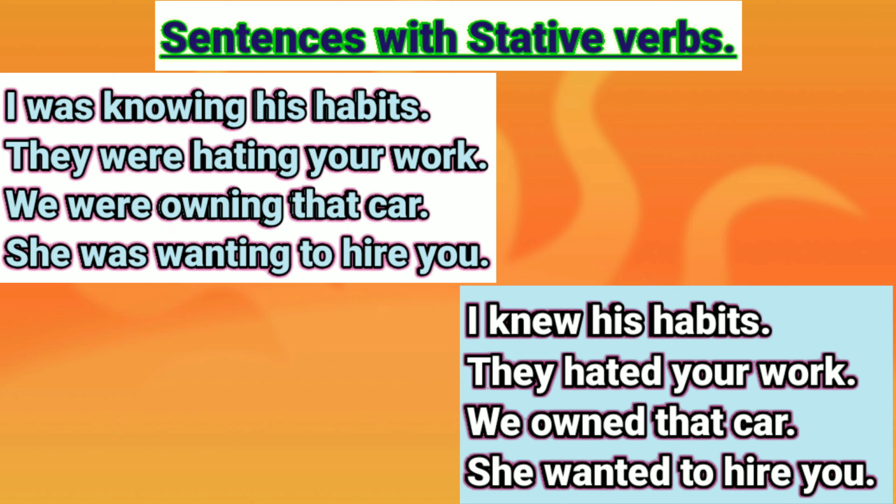And if we go with we were owning that car, instead of that we would use we owned that car. And the last one is she was wanting to hire you, instead of that we can use she wanted to hire you. So in such way stative verbs we can use in simple past tense, but in past continuous tense we never use it.